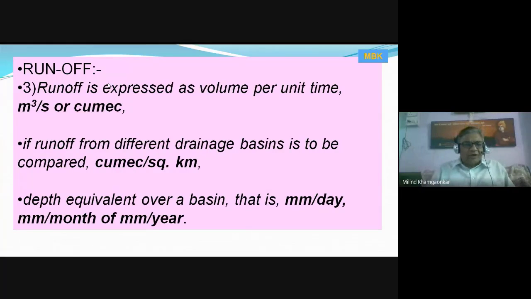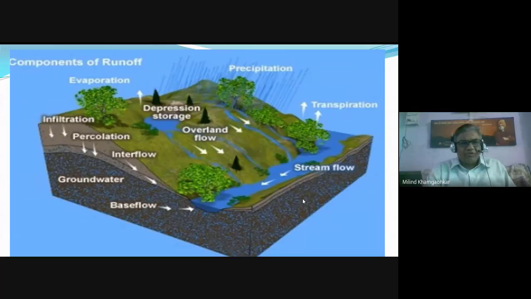The maximum quantity of runoff is also called the flood, which we will discuss later on. This runoff is measured in meter cube per second or cumecs. It can be measured in cumecs per square kilometer if we consider the water spread over the catchment area, drainage basin, and it is also expressed in millimeters per day, millimeters per month, or millimeters per year.